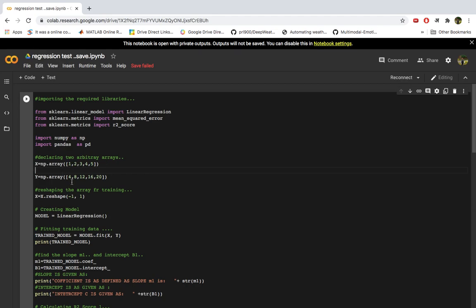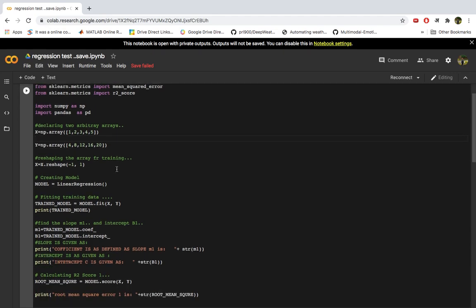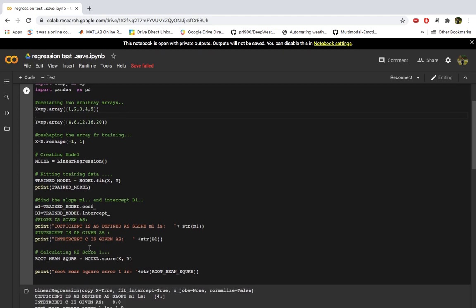So 1 into 3, again there is some error. 2 into 3, again there is error. It will keep on changing the weight. When it comes to 2, it will see, yeah, it's matching, the error is 0. And it will see, yes, 2 is the coefficient which I need. It means the relation is 2x, right? So 2x is the relation that it will come to a conclusion about after repeating a lot of times, right?